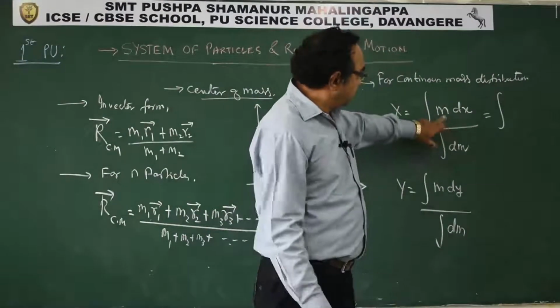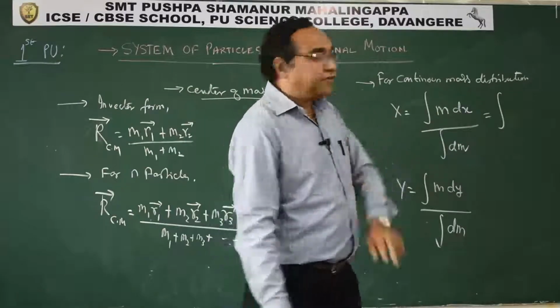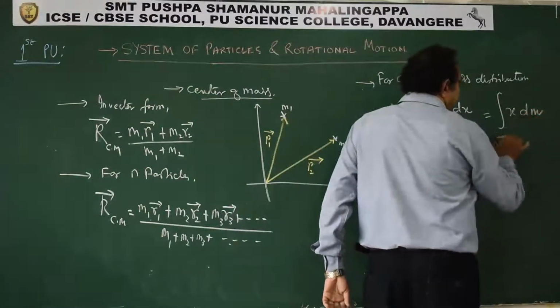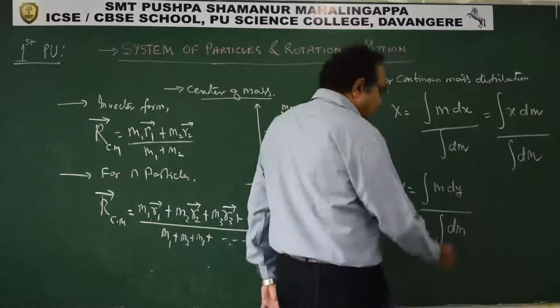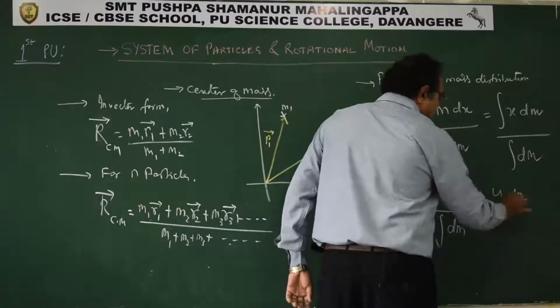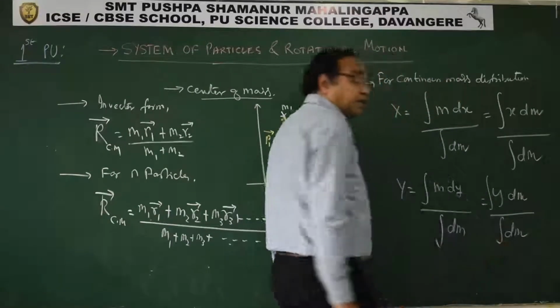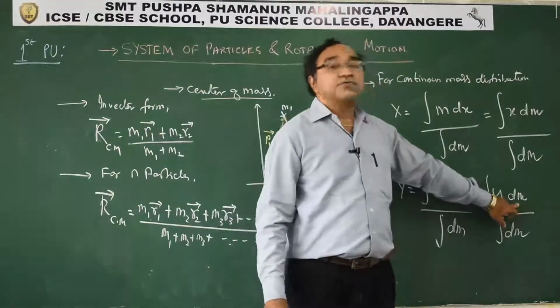Students, you see this, here I have taken m and dx. Now suppose mass is changing, so you can write this as x dm, and this you can write as dm. This way you can write. So here also for y, you can write y dm. This is how you can replace it, and you can write here dm, because your mass is changing.